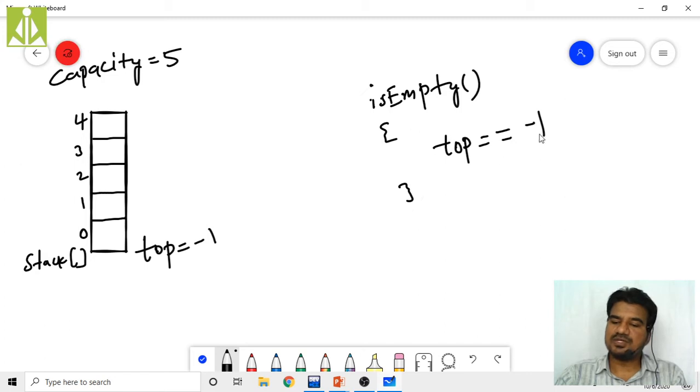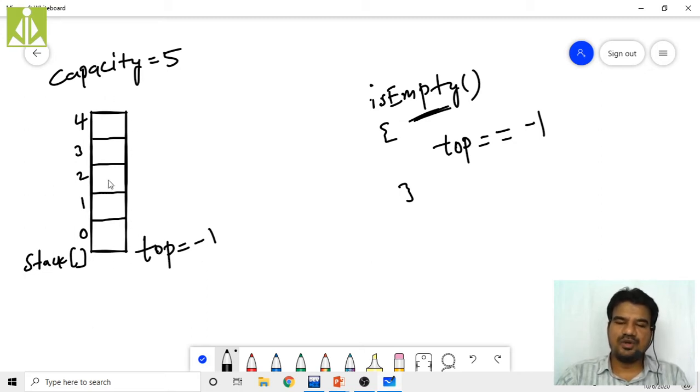If this is equal to -1, we say our stack is empty, so in this case we return true. If this condition is false, we return false. So the isEmpty function basically checks the emptiness, and when top value is -1, we say our stack is empty.